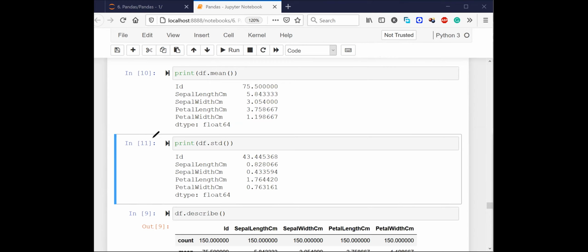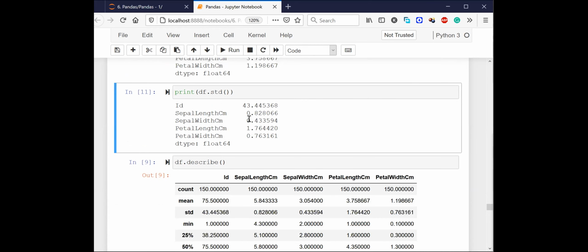All right. So the next thing is the standard deviation, where you can see the standard deviations for sepal width centimeter, petal length centimeter, as well as petal width centimeter. Very easy thing. If you want to print out the statistics, what is the standard deviation? We can simply say df.std, which is nothing but standard deviation. It will give you the standard deviation of all the columns.